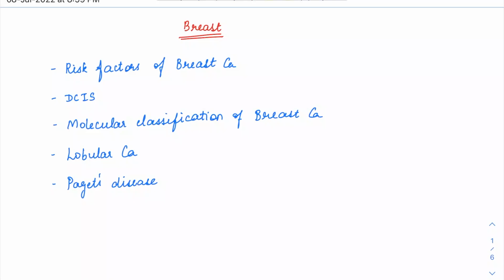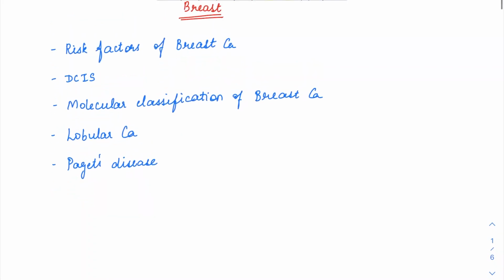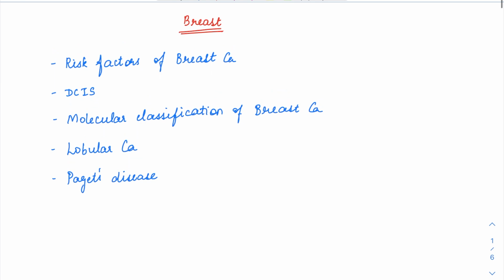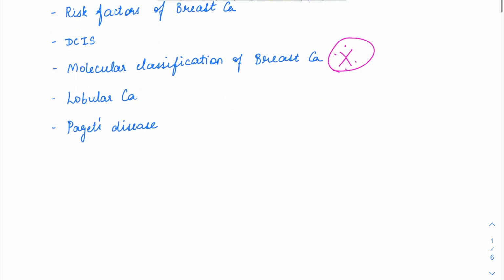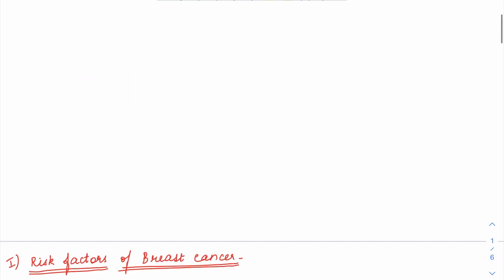Next, we see about breast pathology. So we'll start with the risk factors causing breast cancer, then the precursor of breast cancer, which is DCIS, and then we'll see about the molecular classification of breast cancer, which is the most important topic for MCQs nowadays, and then a brief hint on the lobular carcinoma and Paget's disease.